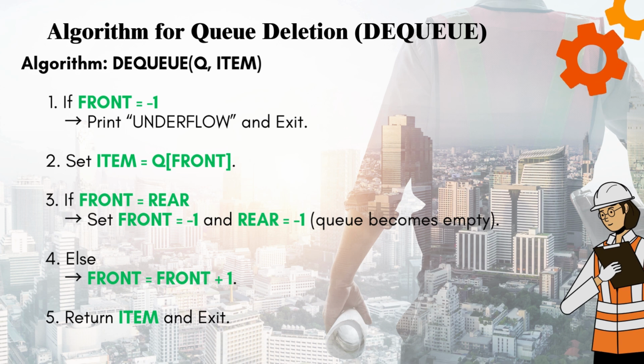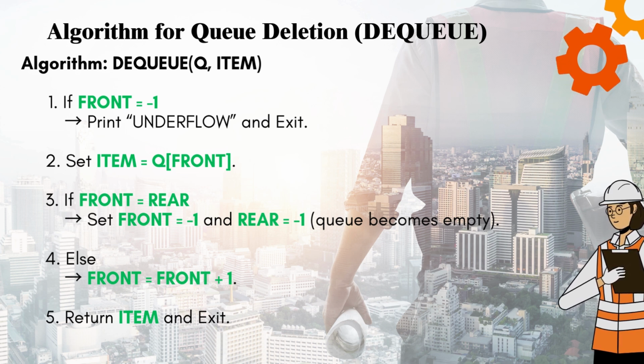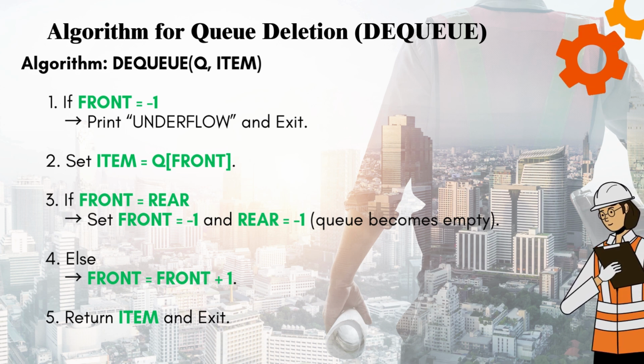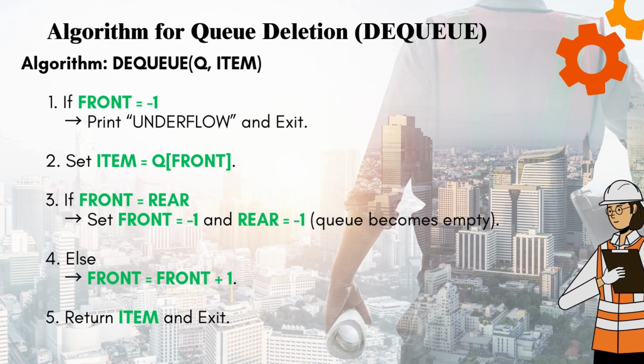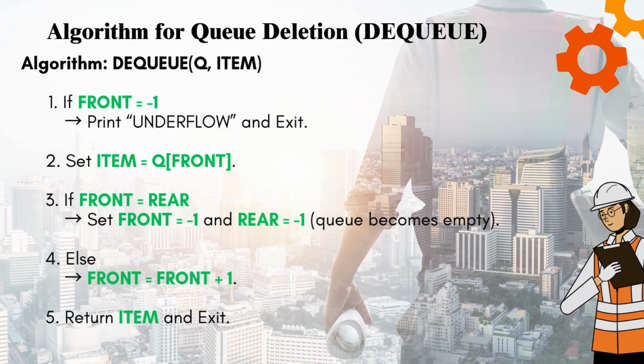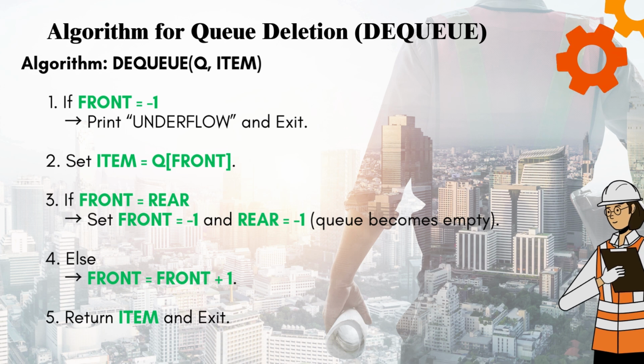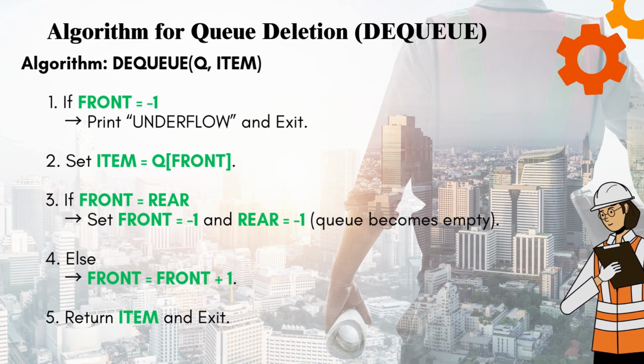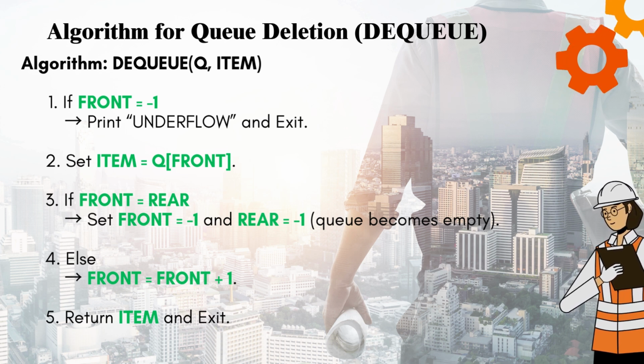Set item equals Q[front]. 3. If front equals rear, set front equals -1 and rear equals -1, Q becomes empty. 4. Else, front equals front plus 1. 5. Return item and exit.